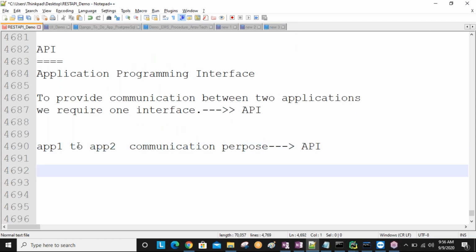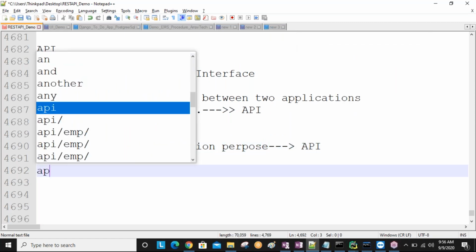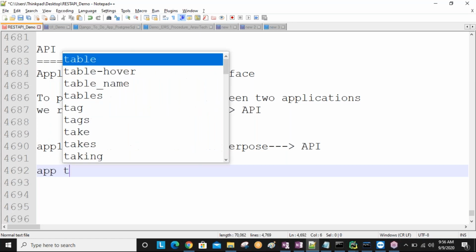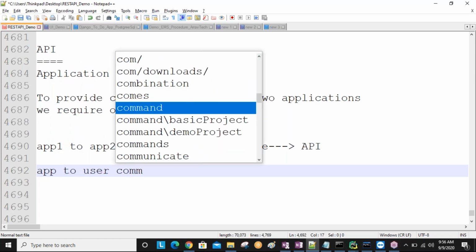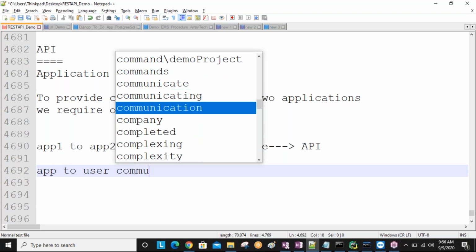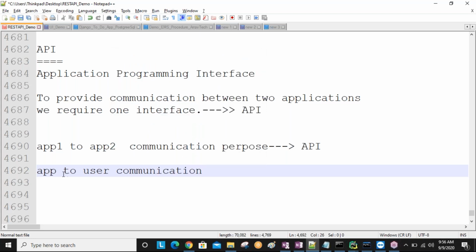So sometimes application to user is also communicating, sir. Application to user communication, or else user to application, simply user to app communication purpose. What is required?